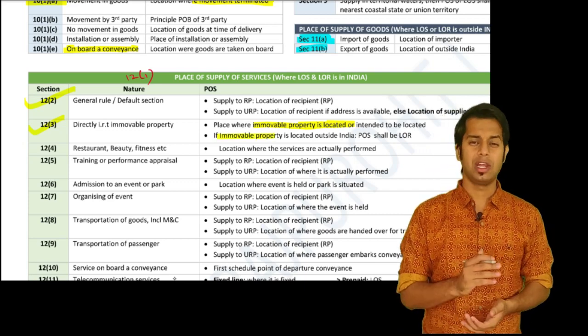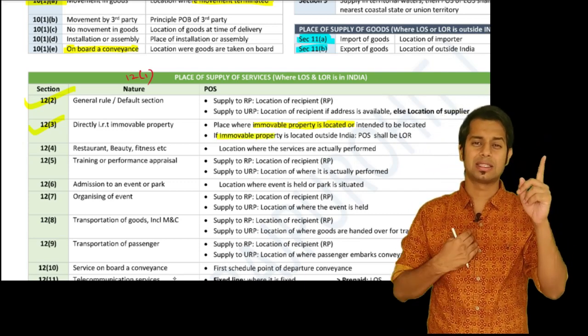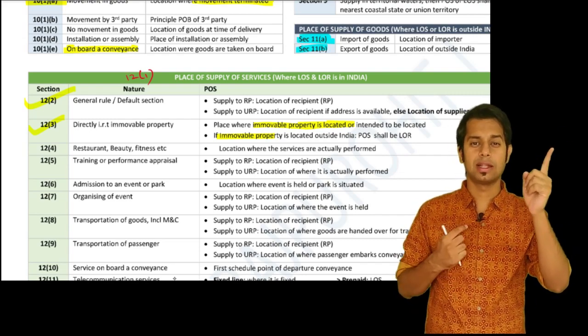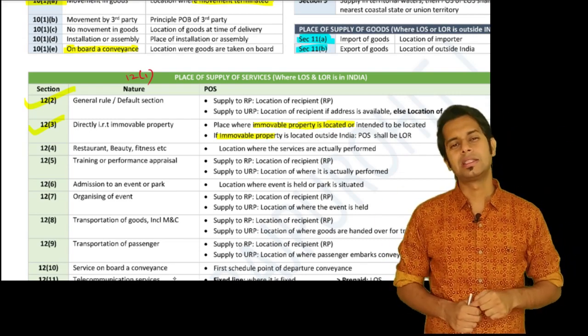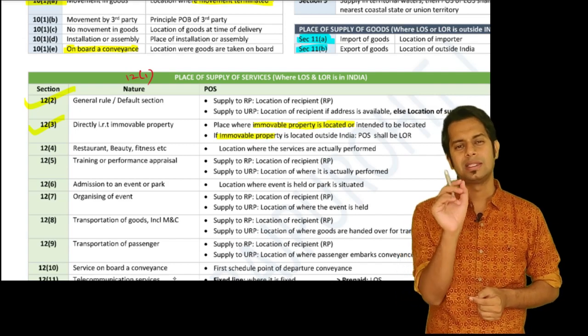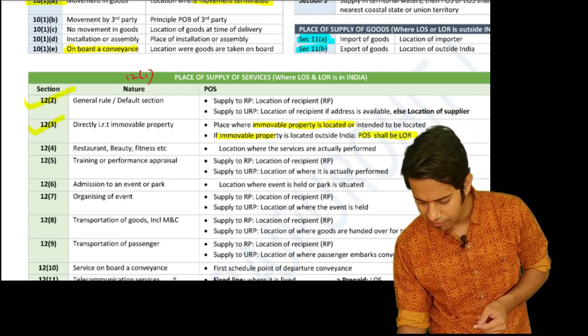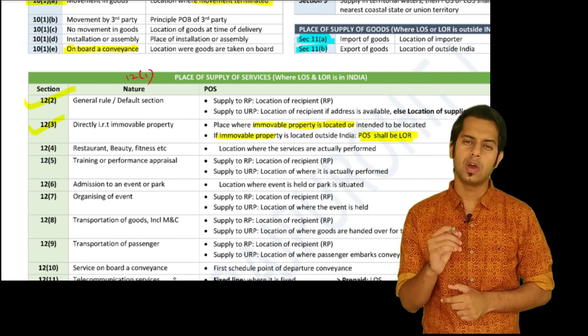Sir, what if the immovable property is located outside India and the supplier and the recipient both are in India? In such cases, the place of supply will be what, sir? It shall be the location of the recipient.